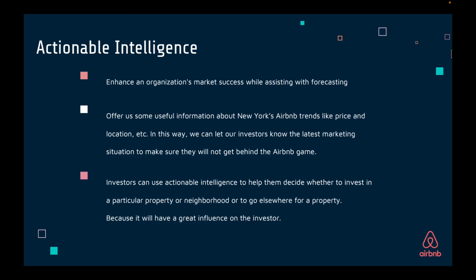In this way, we can let our investors know the latest market situation to make sure they will not fall behind in the Airbnb game. The last one is that investors can use actionable intelligence to help them decide whether to invest in a particular property or neighborhood, or to go somewhere else for a property, because it will have a great influence on the investor.